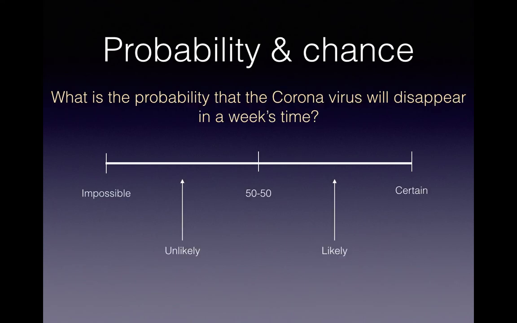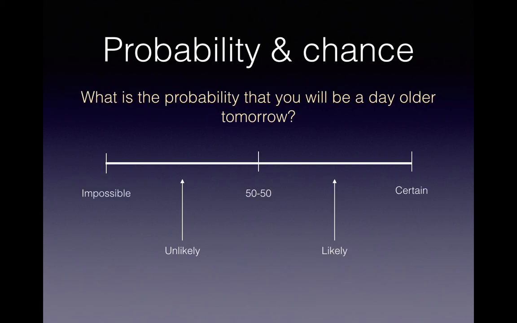Second of all, what's the probability that the coronavirus will disappear in a week's time? Now, it's not impossible, it's just very, very unlikely. So we describe the probability that the coronavirus would disappear as just unlikely. Okay, what is the probability that you'll be a day older tomorrow? Well, that's 100% certain, so we would describe that as certain.